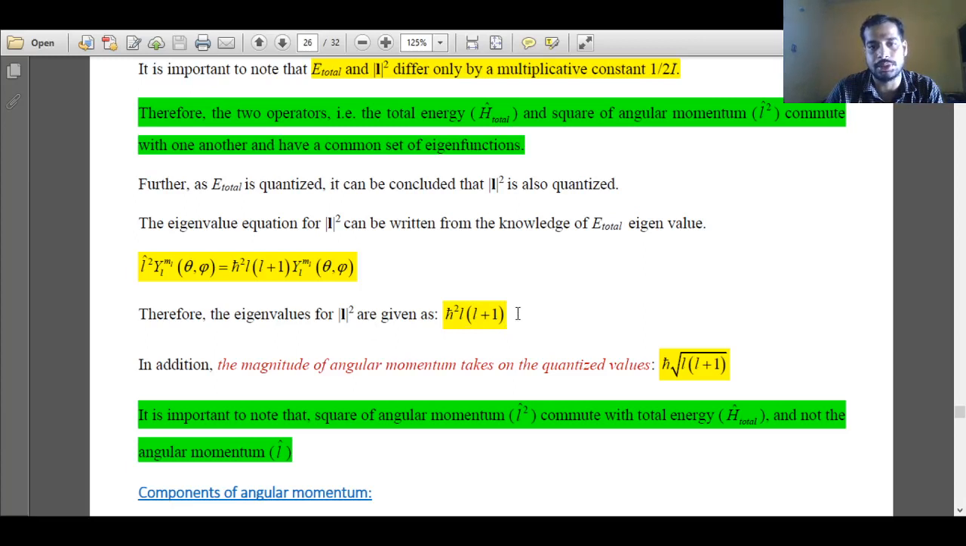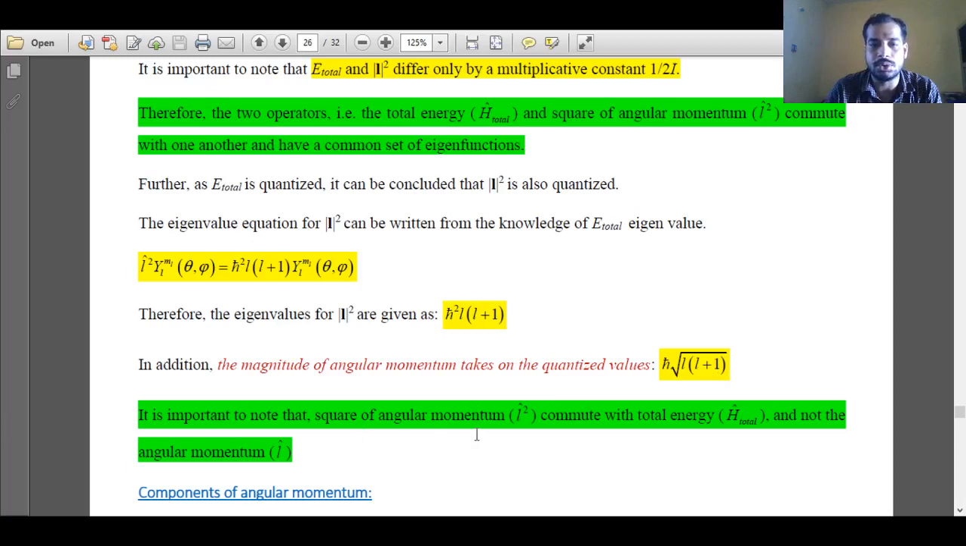L is a quantum number, and its value varies as 0, 1, 2, 3 like that. Now what is the angular momentum? The angular momentum will be h bar root over L into L plus 1, where L values are 0, 1, 2, 3 like that. Means the angular momentum is quantized. The square of angular momentum and the angular momentum are quantized.